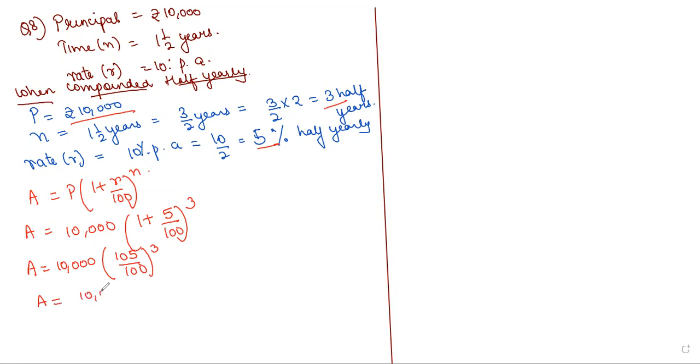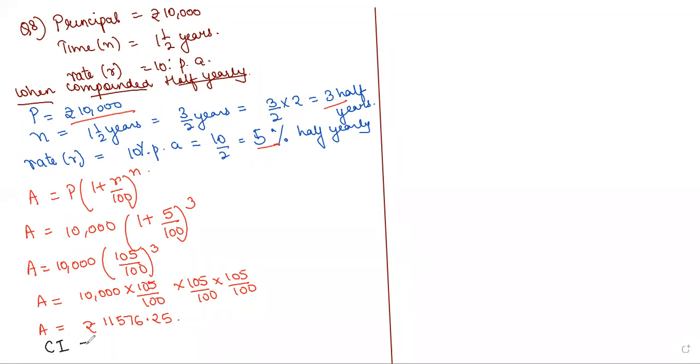Amount is equal to 10,000 into 105 by 100 into 105 by 100 into 105 by 100. So on solving this, we get amount is equal to rupees 11,576.25.